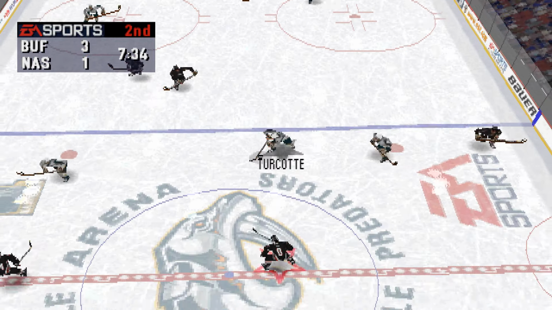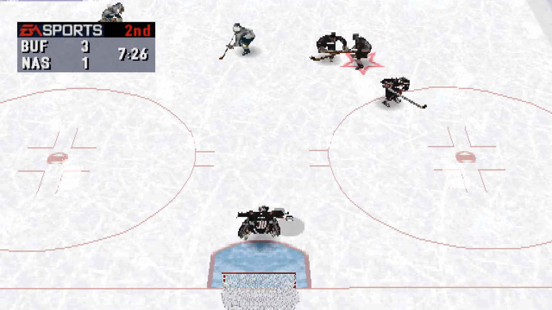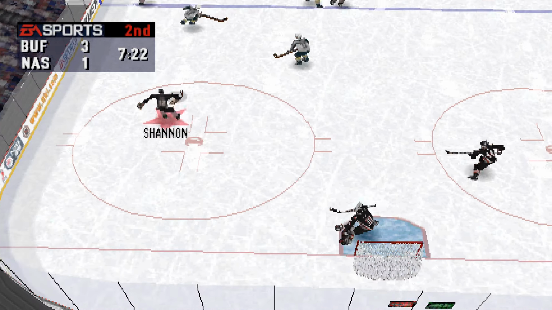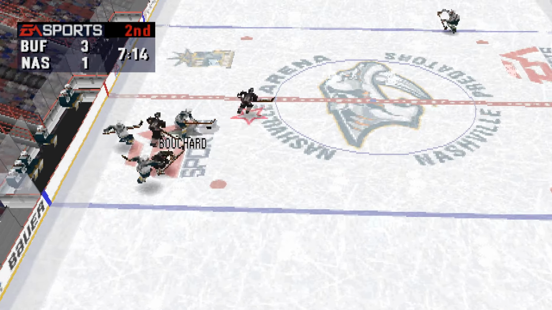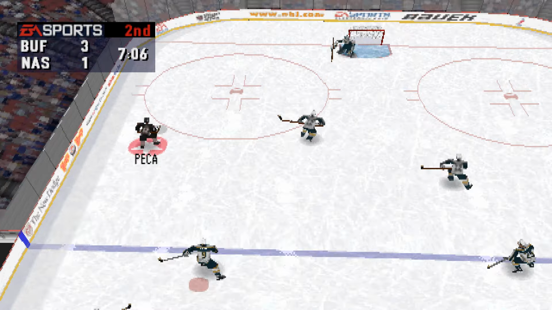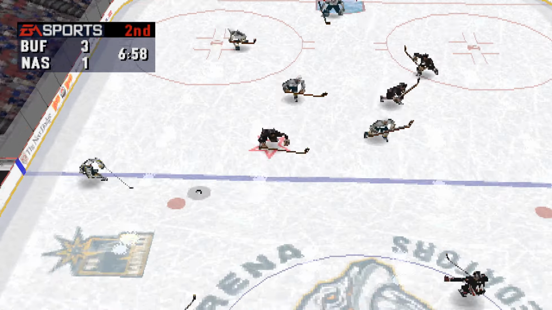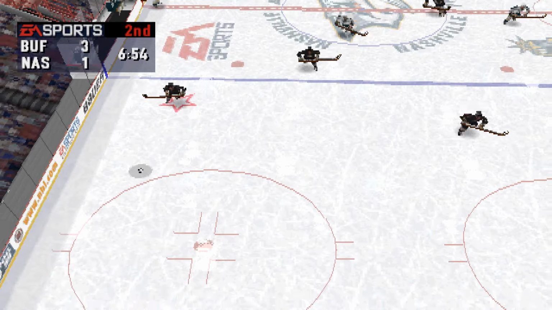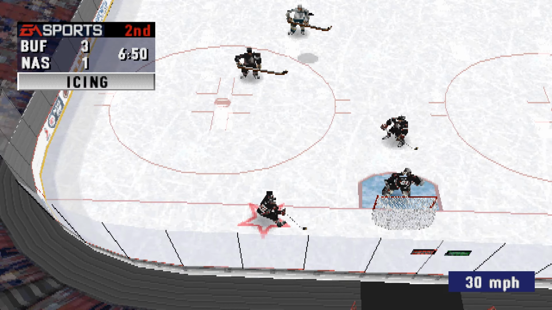Zettler passes into the corner. Bouchard, long pass to Turcotte. Turcotte winds up. Rolison gets the puck to Shannon. The puck's knocked loose by Bouchard. Pekka intercepts the pass. Moves in towards the net. Nashville should be making a line change soon. That's icing against Nashville.